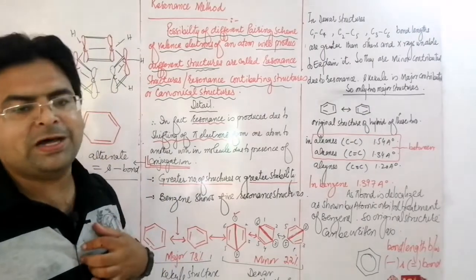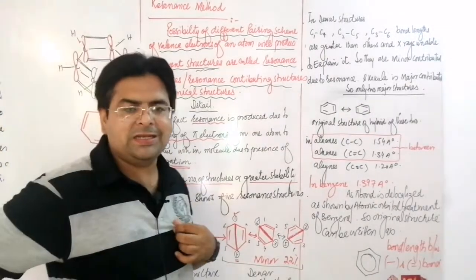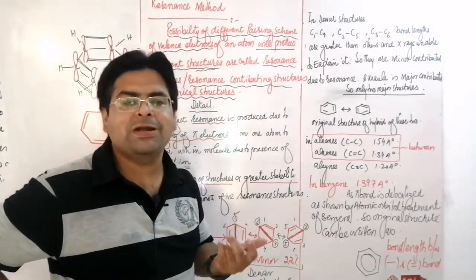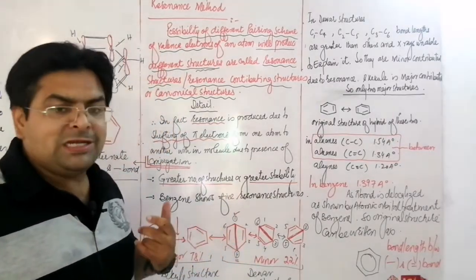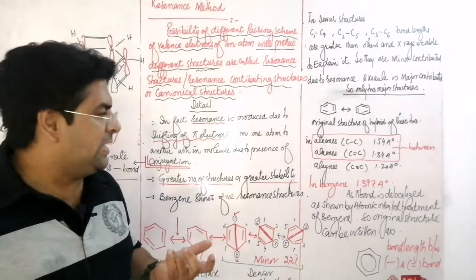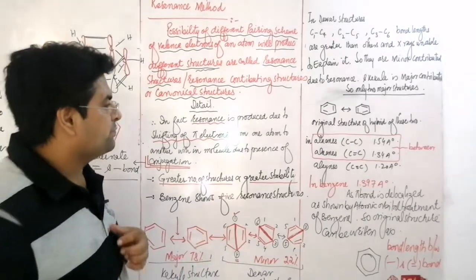As we know, 1 angstrom is equal to 10 raised to the power minus 10 meter.